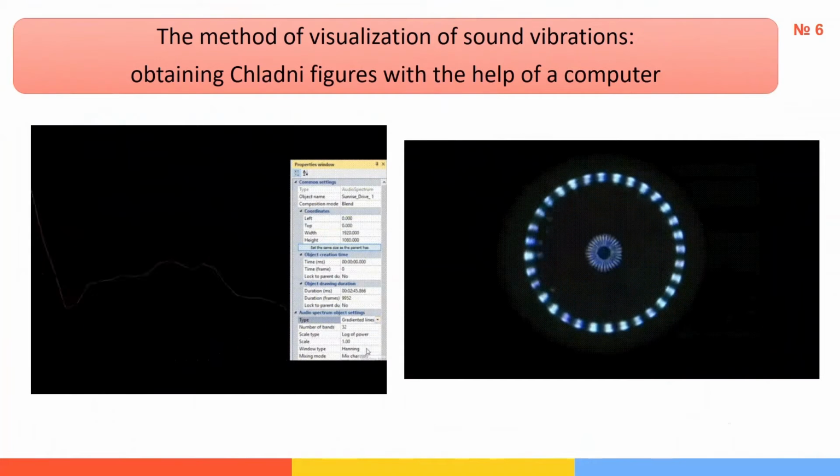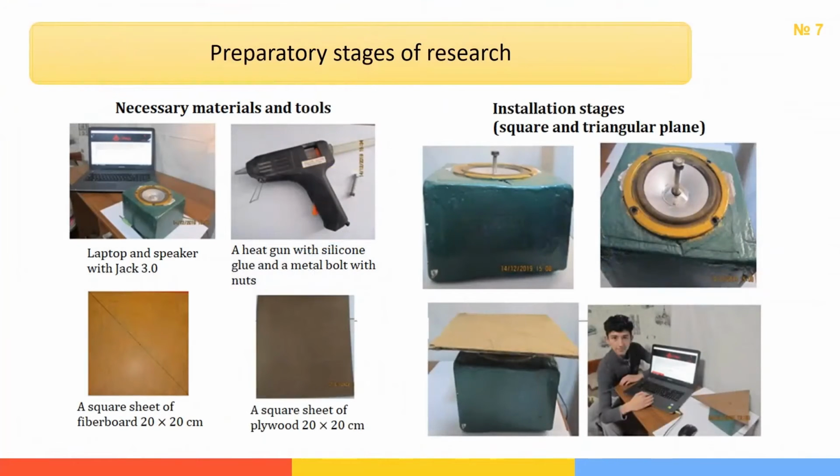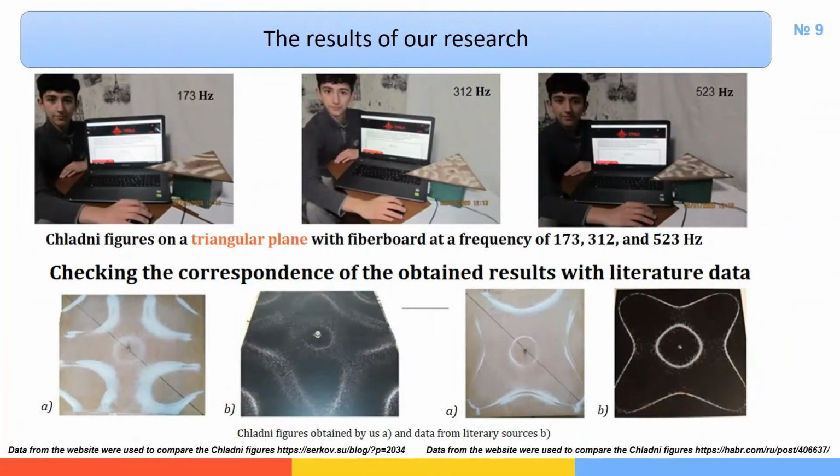The main advantage of this method is the ability to carry out complex processing of the sound image. For experimental work we need the following raw materials and tools: heat gun with silicon glue, metal bolt with nuts, dynamic, a laptop with access to the internet resource with the frequency generator, a square sheet of fiberboard 20 by 20 cm. With the help of the device we obtained 12 sliding figures of different structures and established that the most successful material for obtaining sliding figures under the conditions of our experiment is the fiberboard sheet. Sliding figures obtained as a result of the experiment were compared with literary sources, and the identity was confirmed.